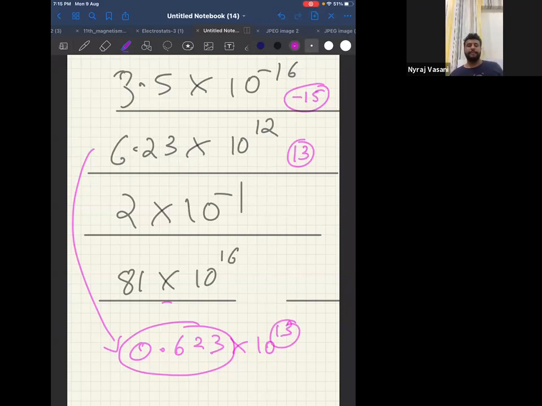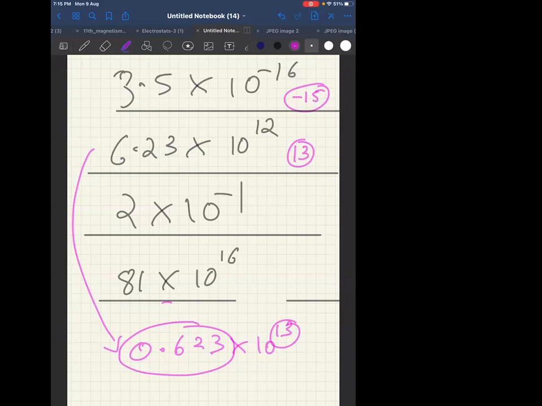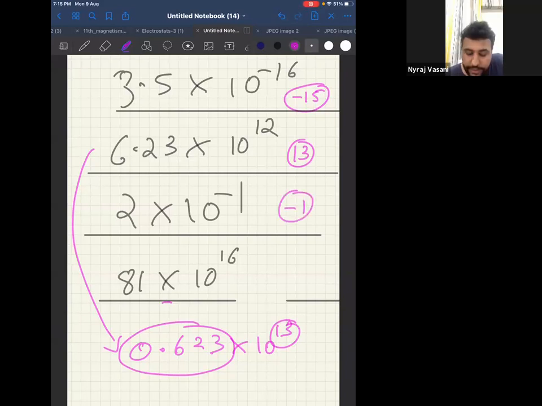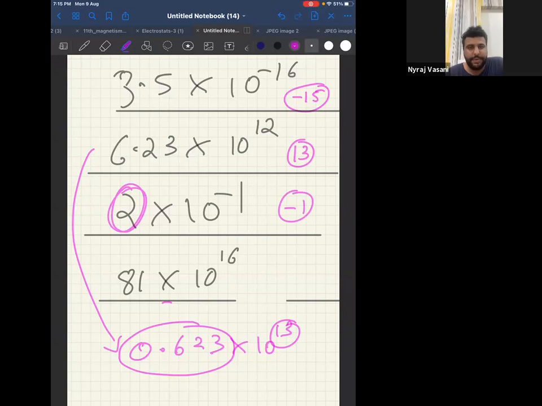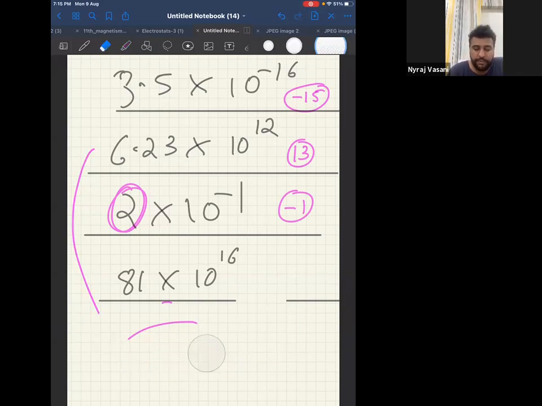Now, tell me the answer for the third. Is it minus 1? Can I say directly it is minus 1 because this number is directly between 0.5 and 5? Therefore, can I say directly the answer is minus 1? Fourth one. Tell me the answer for the fourth one.